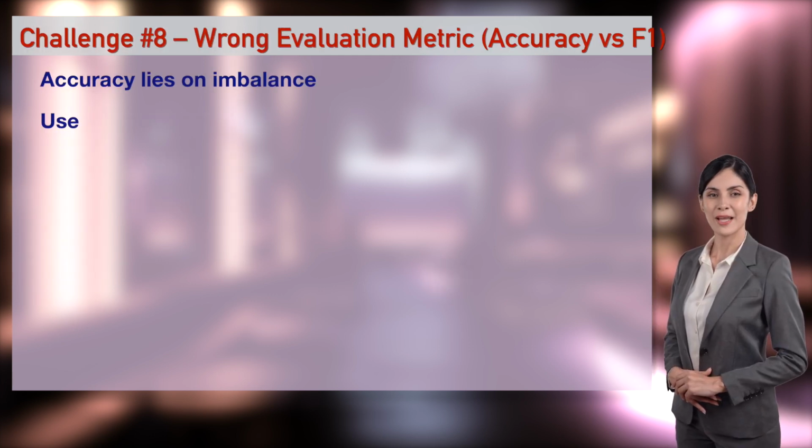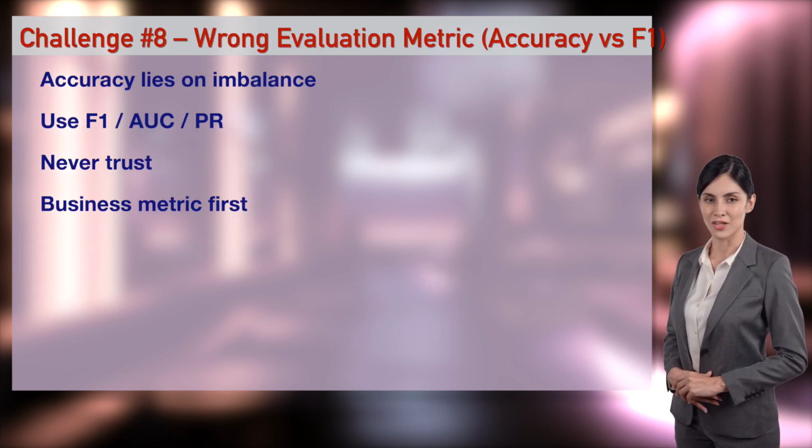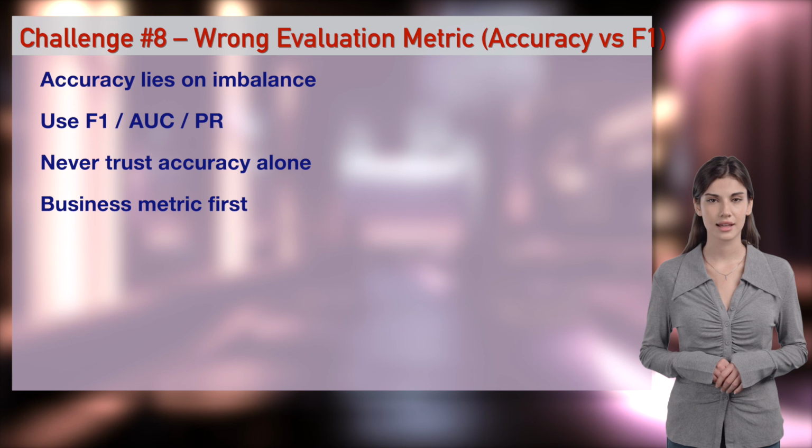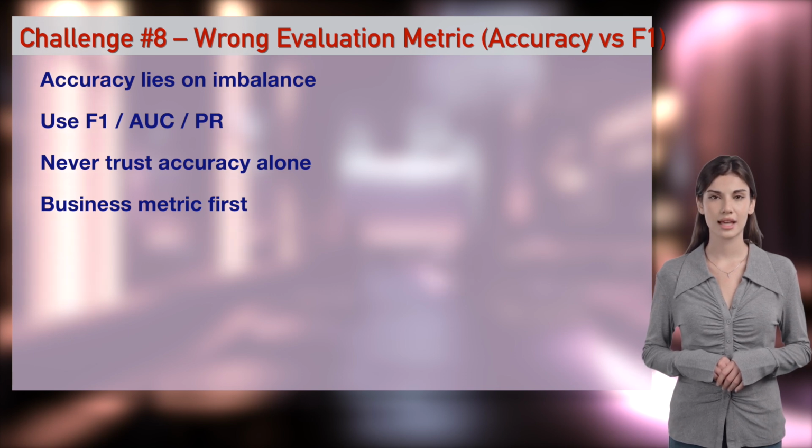99% accuracy sounds amazing, until you realize it predicts no fraud every time. My fraud model had 99.9% accuracy and caught 0 frauds. Accuracy lies when classes are imbalanced. Always use F1, AUC, or precision/recall.